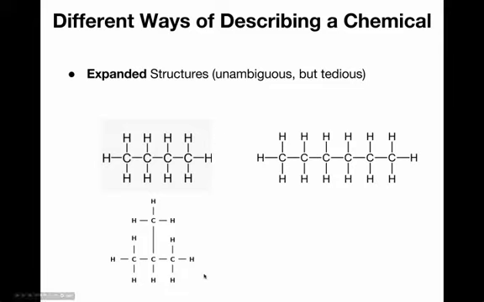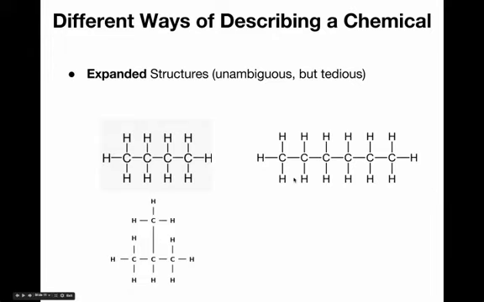So one way of solving the problem is to say, look, I'm going to make a rule. I'm going to forbid using simple molecular formulas, and I'm going to force everybody to write out all of the attachments like this. We're going to call this an expanded structure, and then no one will ever be confused, because you'll be prohibited from saying that you're working with C4H10. You'll always have to draw this out. Or if you're working with this version of C4H10, you'll have to draw that to whoever you're talking to. And this is just another example of an expanded molecular structure.